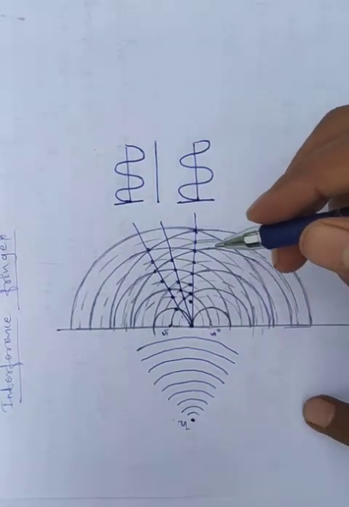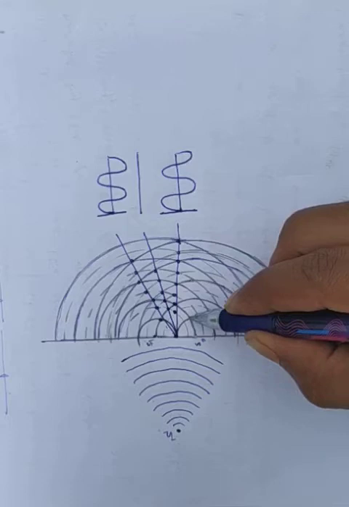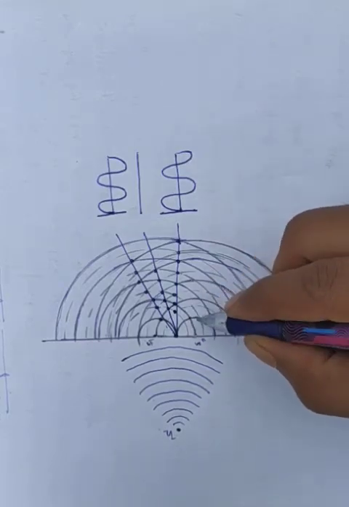In the same way here also, observe carefully. These are crest and trough. Crest and crest will interact.